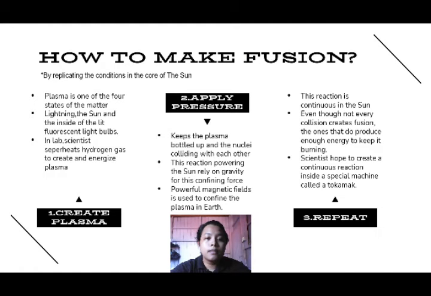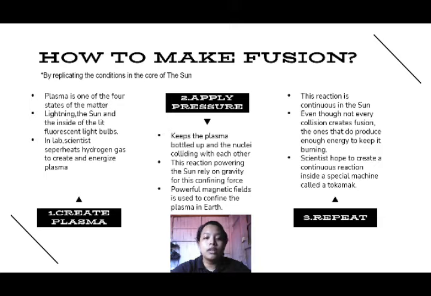And this is the step on how to make fusion by replicating the conditions in the core of the sun. So first, create plasma. Plasma is one of the four states of matter. In the lab, scientists superheat hydrogen gas to create energized plasma. Second, apply pressure, which keeps the plasma bottled up and the nuclei colliding with each other.